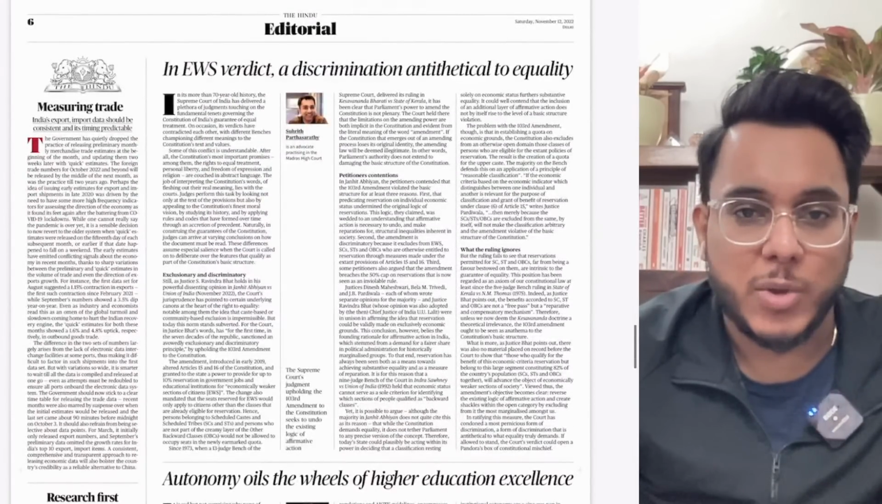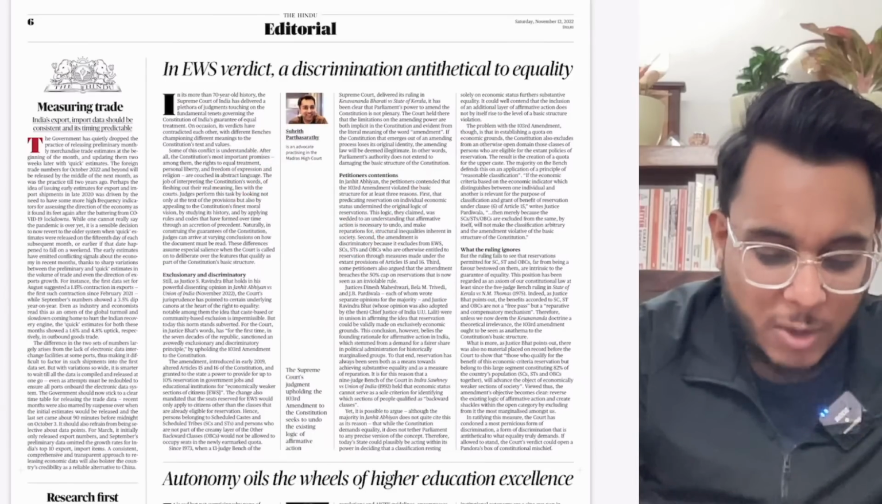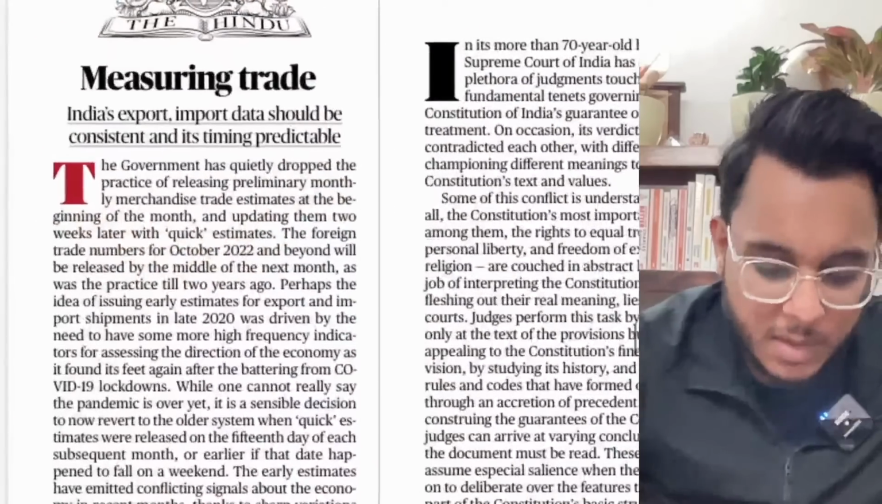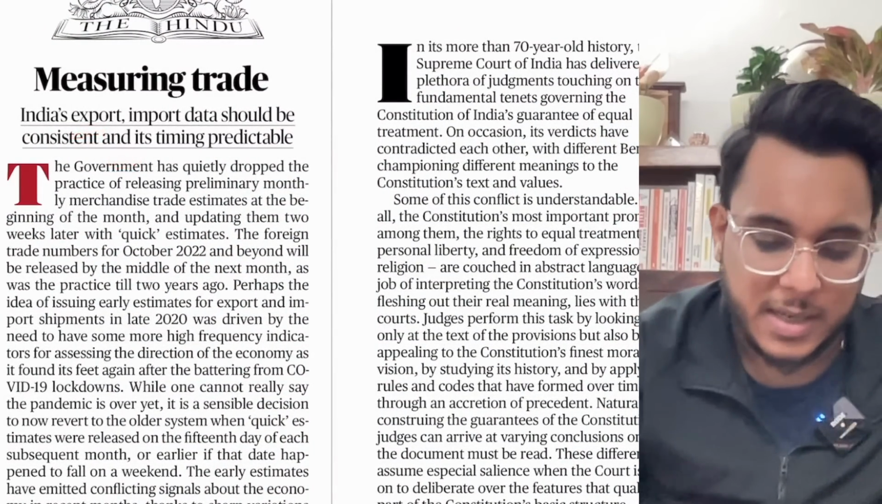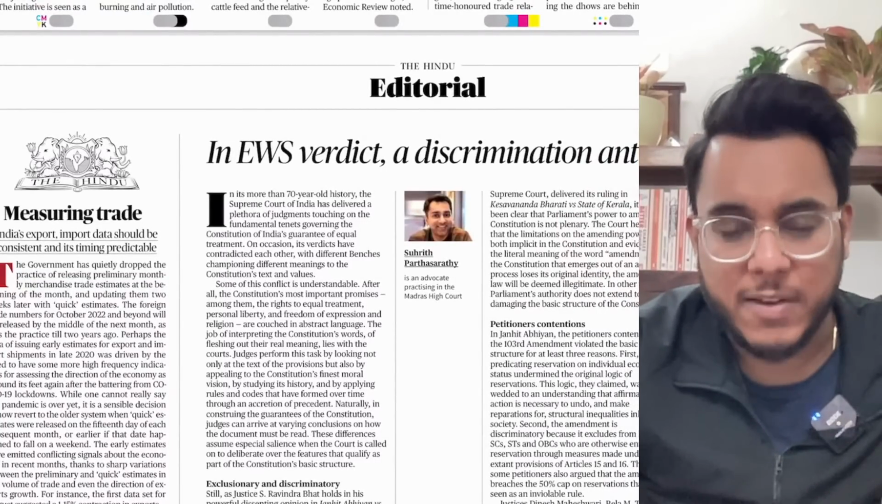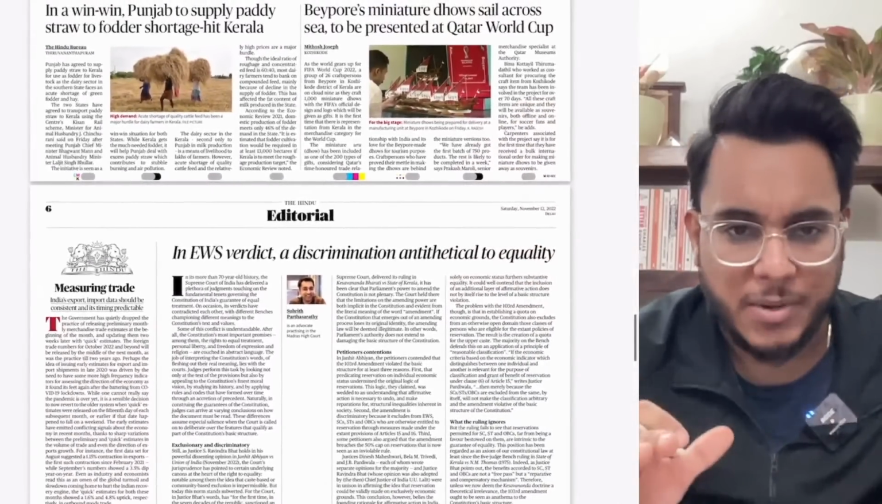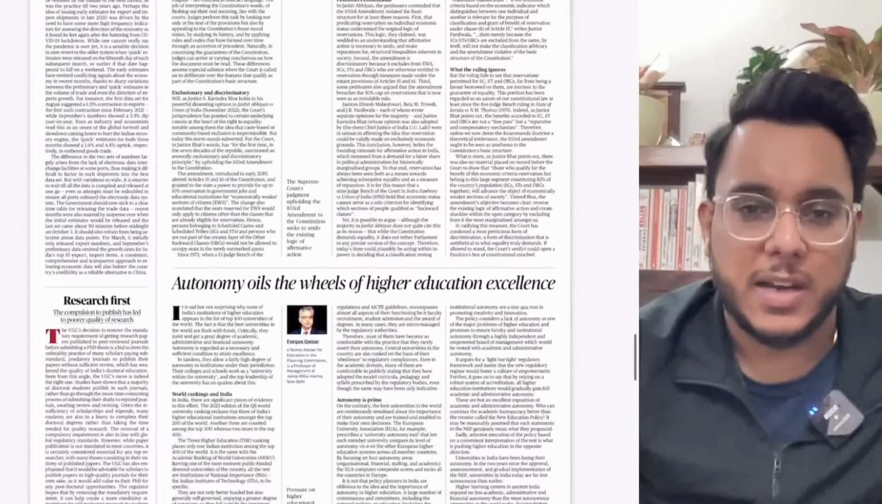Then moving on, coming to the editorial page, EWS verdict, we'll see this article, Measuring Trade. This article is talking about how India's export-import data should be consistent, the timing needs to be predictable, and all such things. On the 15th of every month the data should be released. The article doesn't contain anything exam specific.